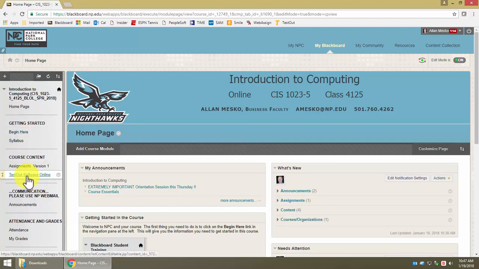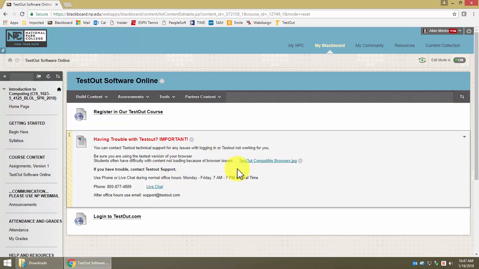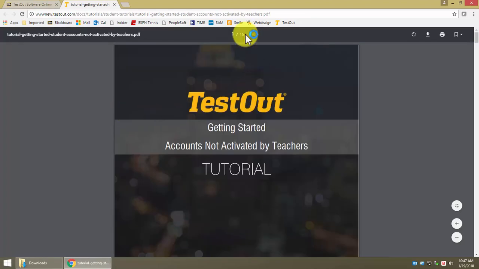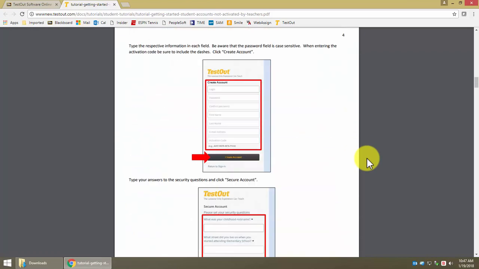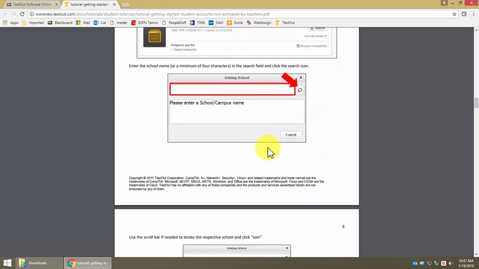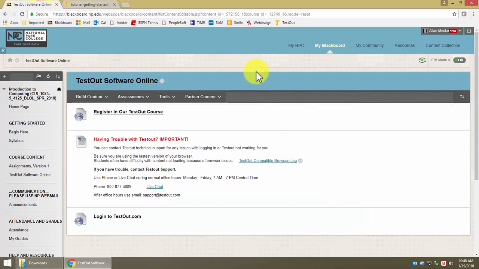To the left there's a link that says TestOut Software Online. If you click that link, you come to the page that tells you all about TestOut. This is a link to TestOut's website that has a tutorial that is 15 pages. That sounds like a lot, but it's a lot of pictures and screenshots that say, here's what you do, here's what you're going to fill out. There are some security questions, that sort of thing. So it walks you through the process. I'm going to show you that process right now.